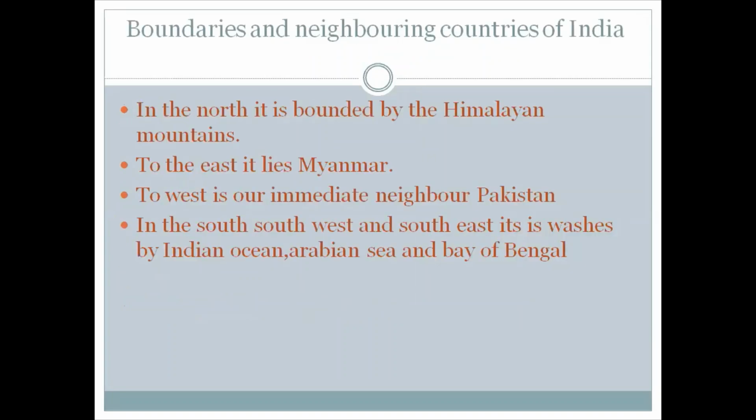Next, boundaries and neighboring countries of India. In the north, it is bounded by the Himalayan mountains. To the east lies Myanmar. In the west, we have our immediate neighbor, that is Pakistan. In the south, southwest and southeast, it is washed by the Indian Ocean, Arabian Sea and Bay of Bengal.